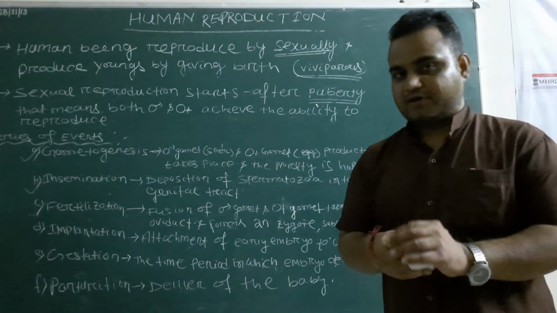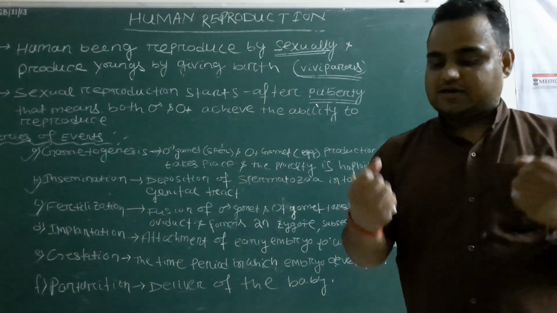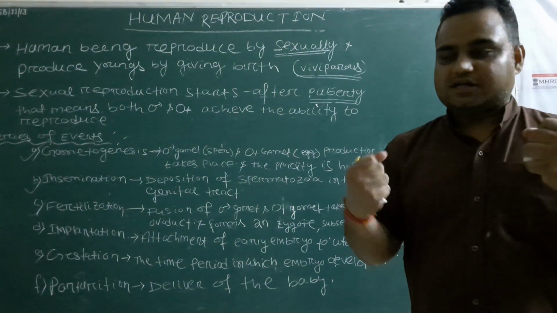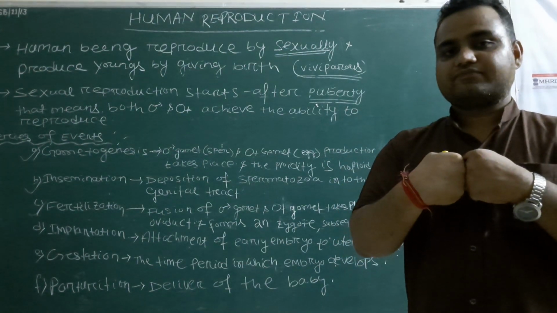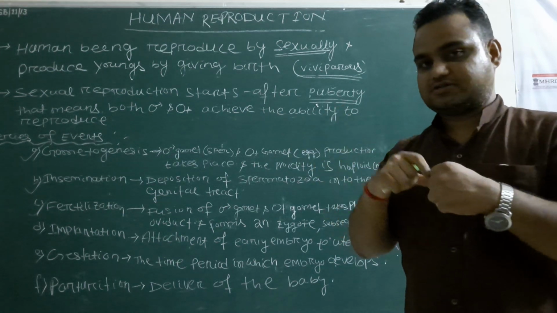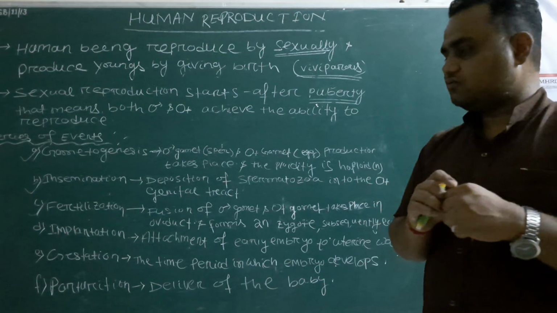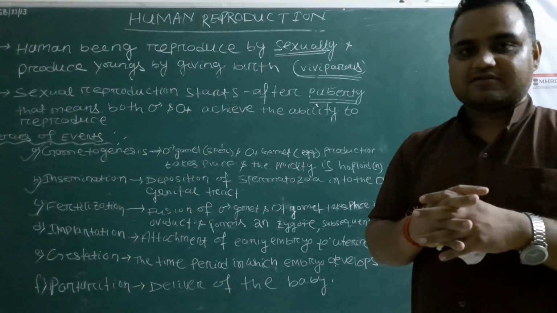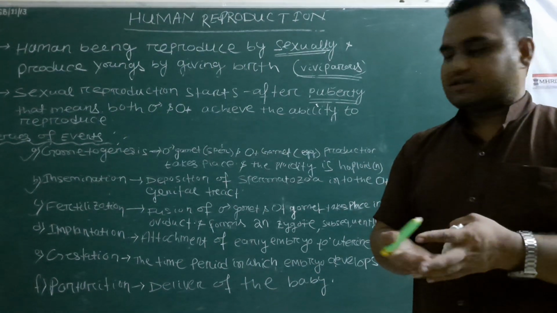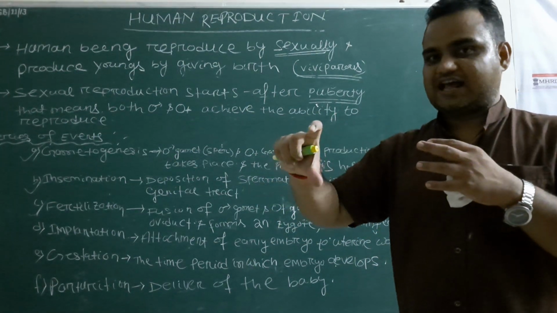You know well what we mean by fertilization. Fertilization means the male gamete and the female gamete fuse with each other in the oviduct. If someone asks you what the site of fertilization is, where does it take place? That means in the oviduct itself.